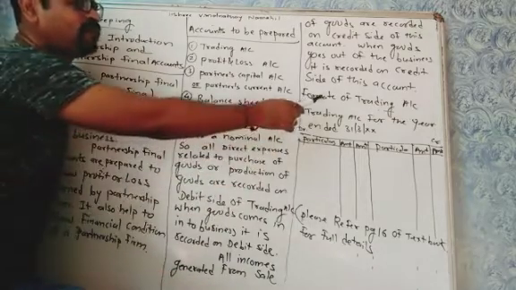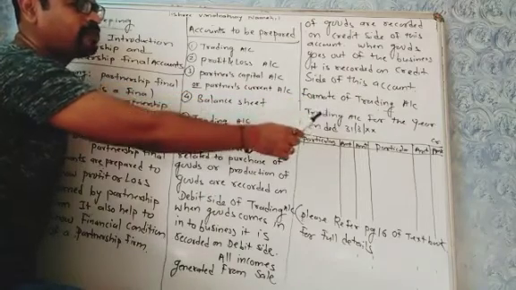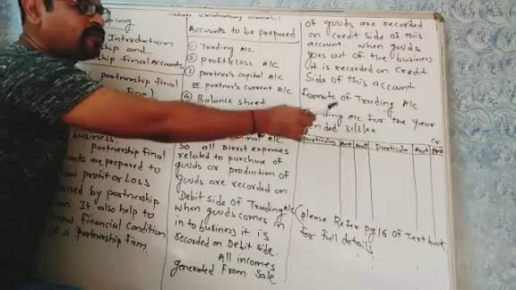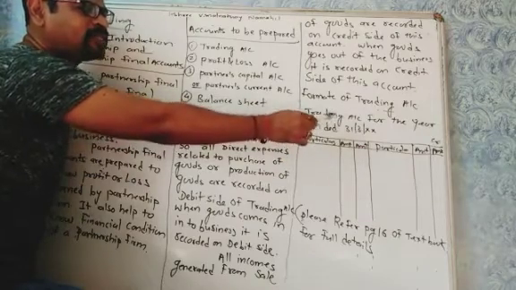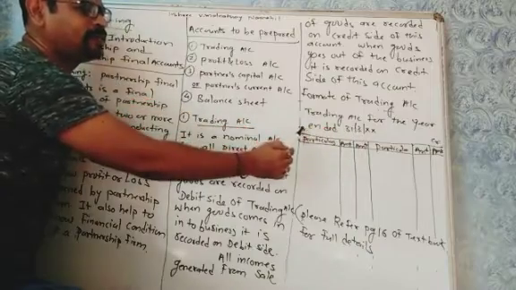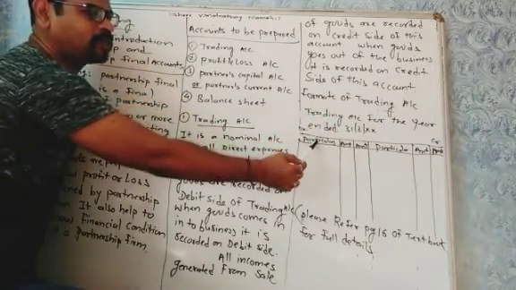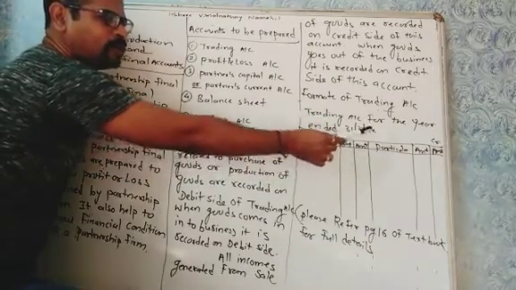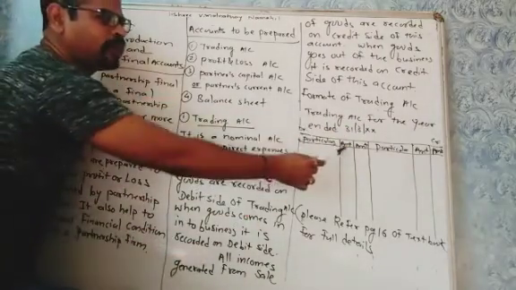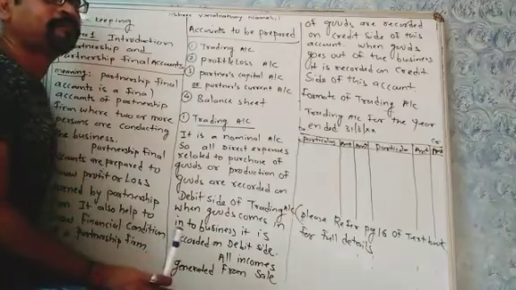Now, the format of the trading account. The format of the trading account is the same as in 11th standard. Trading account for the year ended 31st March, whatever year is given in the question. Debit side, credit side. Particular, amount, particular, amount. Now instead of two amount columns, you can prepare a single amount column also.